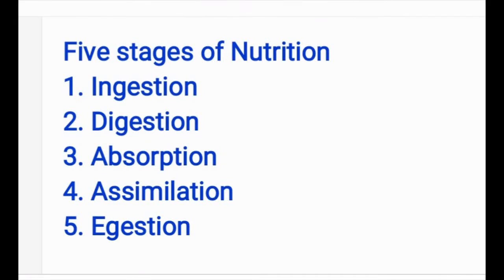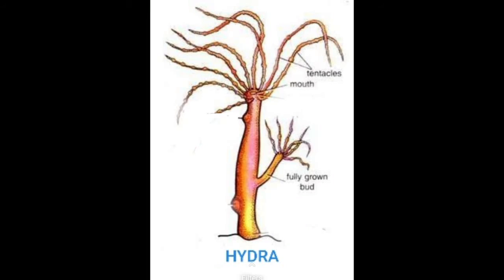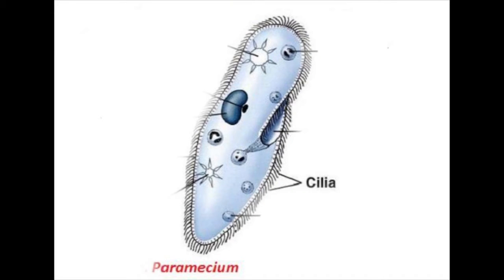Children, you can very well understand that all these processes will be different in different organisms. Some microorganisms like Hydra have ingestion through their outgrowths in the body. These outgrowths are called tentacles. And in another microbe called Paramecium, the ingestion happens through structures called cilia.